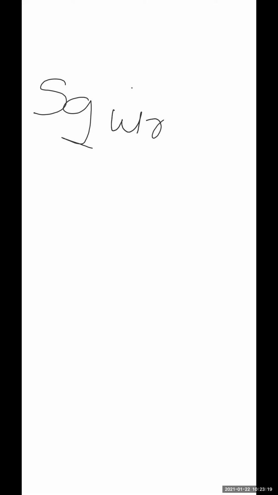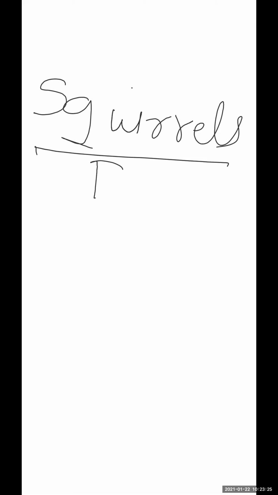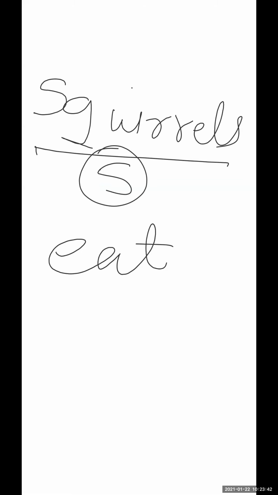Squirrel. Okay, squirrels. What is this? Plural subject. So many squirrels are there. But when I'm talking about the squirrels, squirrels eat nuts.